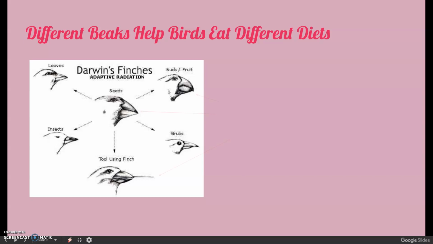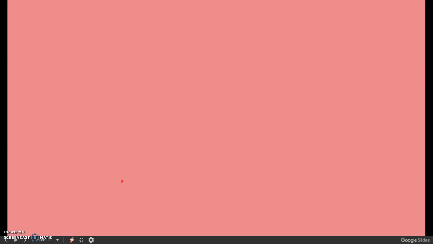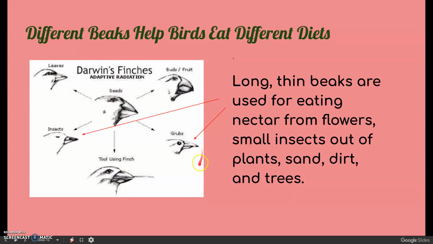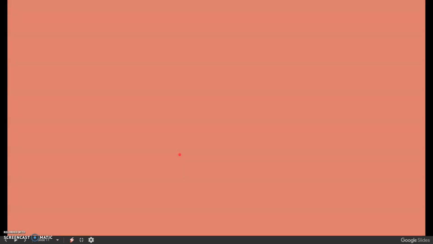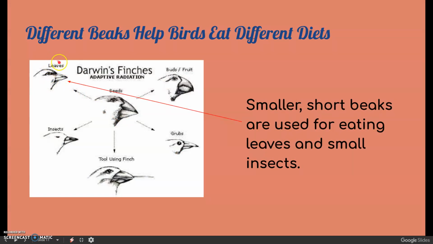The first ones we're going to look at are our big, broad, deep beaks. These are used for crushing seeds, crushing nuts, and eating flowers and fruit buds. Next up, we've got our birds that have long, skinny beaks. These are used for eating nectar and eating insects out of plants and sand and dirt and trees. Next up, we've got birds that have really short, small beaks, which are used for eating leaves and small insects.